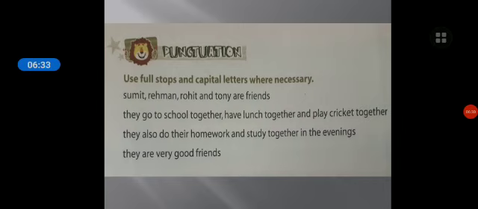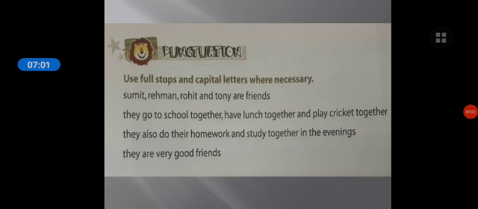Again, after the full stop the sentence is starting, so you have to write the capital letter. They also do their homework and study together in the evenings. With that the sentence is over. So you have to start, they are very good friends. The T should be capital and you have to end with a full stop next to the friends.